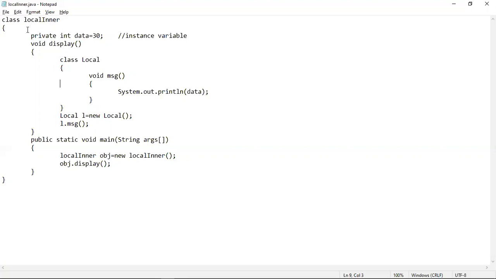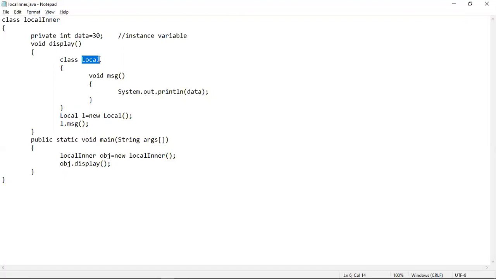You can only access the inner class Local inside this display method. Whenever you come out of the display method, you have no access to this inner class Local.